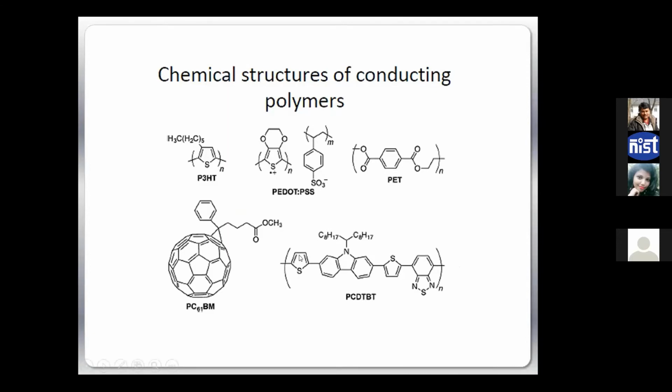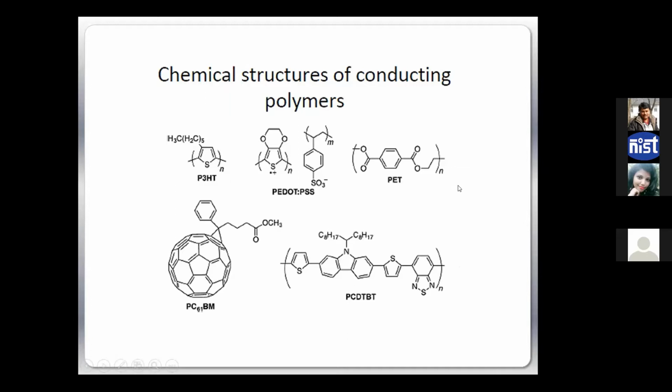But if I have a double bond conjugation, single bond double bond conjugation, now the electron cannot move everywhere, but they can follow this conjugation length and they can travel through this molecule to the next molecule, like that. So this is what the conjugation is. Every molecule you see, there is a conjugation path: double bond, single bond, double bond, single bond, double bond, single bond, like that for these and everywhere.